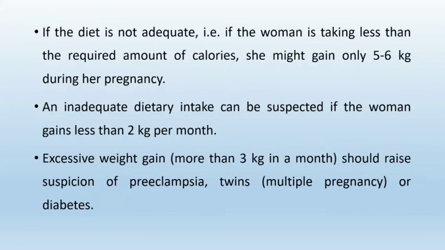If the diet is not adequate, that is if the woman is taking less than the required amount of calories, she might gain only 5 to 6 kgs during her pregnancy. An inadequate dietary intake can be suspected if the woman gains less than 2 kg per month. Excess weight gain of more than 3 kg in a month should raise suspicion of preeclampsia, twins, that is multiple pregnancy, or of diabetes.